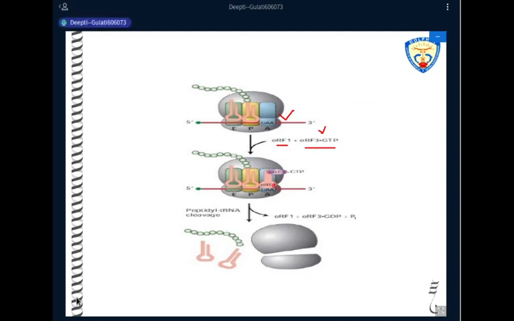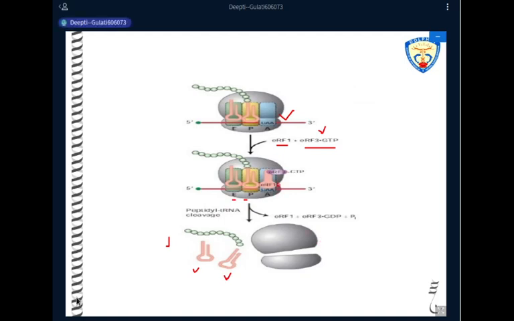Release factor 1 binds. Same steps take place. Hydrolysis of the polypeptide chain will take place. The polypeptide chain will be released. The tRNA, which does not have any amino acid, will be released from the E site and the P site. The ribosomal subunits will separate.